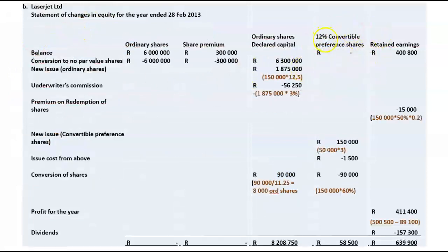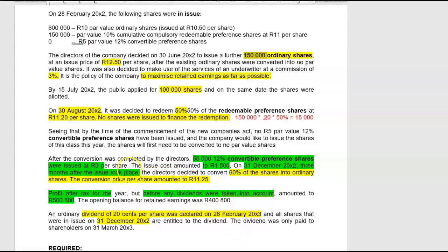Now, we had convertible preference shares, 12% shares. We have issued 150,000 worth of it. When? After the conversion, the issue amounted on 31st, 3 months after that issue.